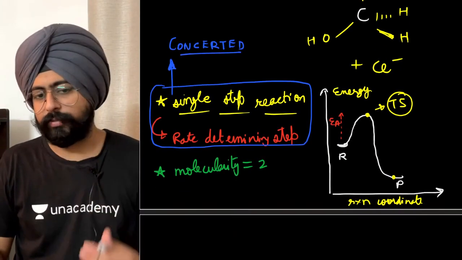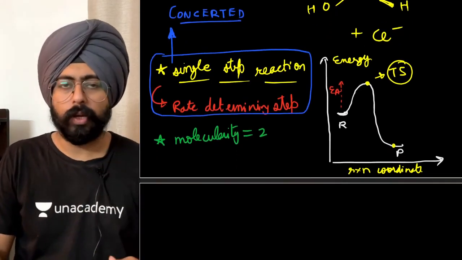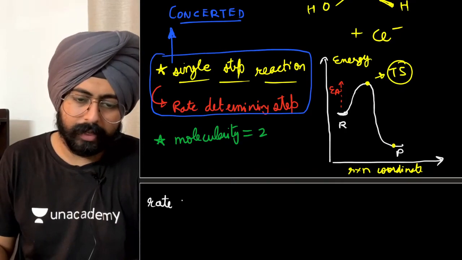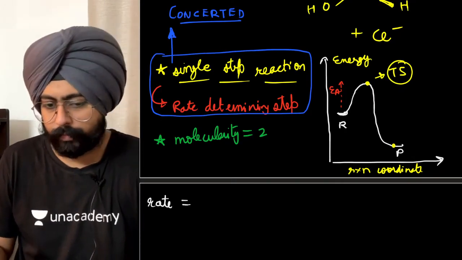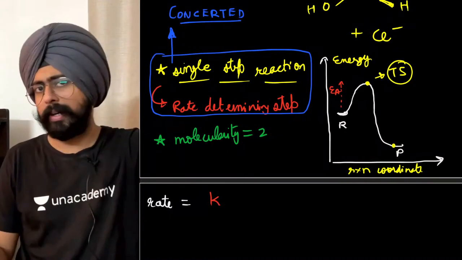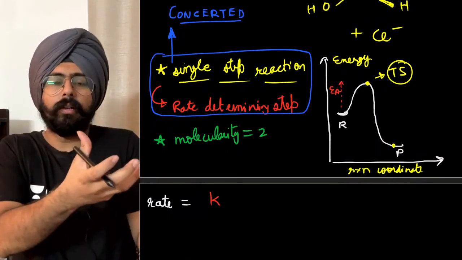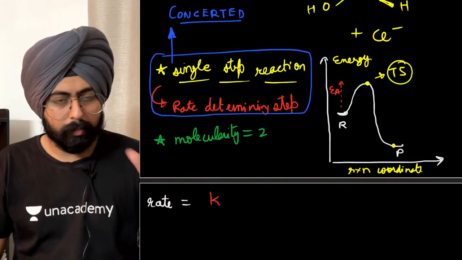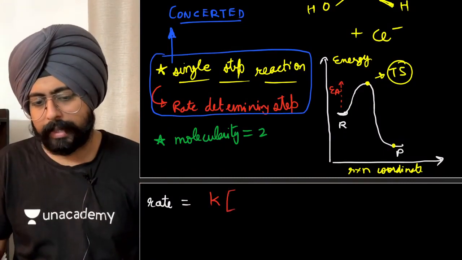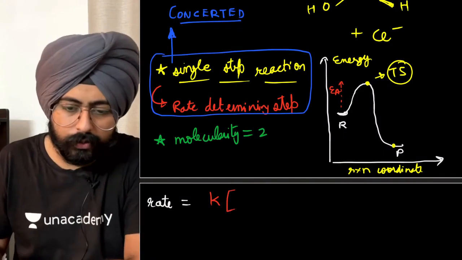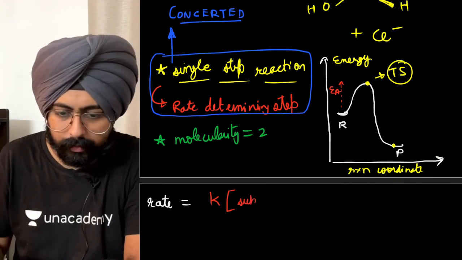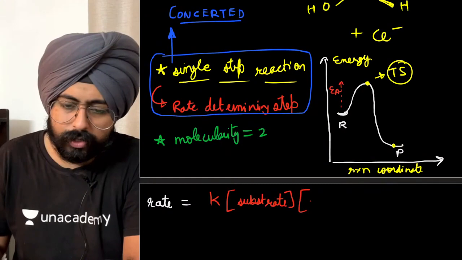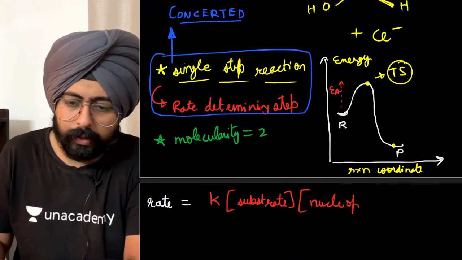So for an SN2 reaction, when we do the experiment for the rate equation, we find out that the rate is equal to some rate constant. The rate constant will be different in the case of different substrates, different nucleophiles, etc. But the main thing is that the rate depends on the concentration of the substrate times the concentration of the nucleophile.